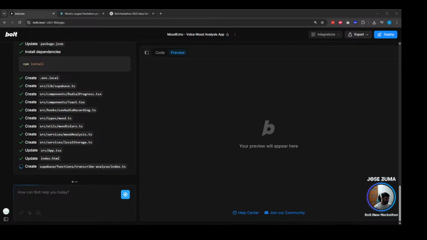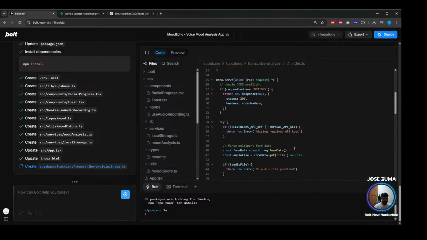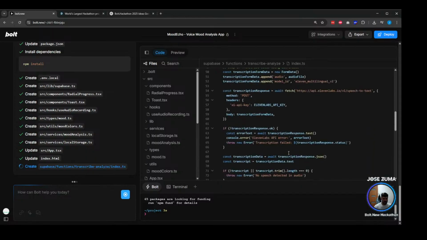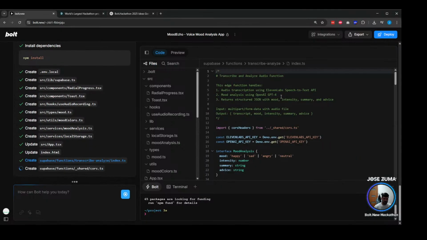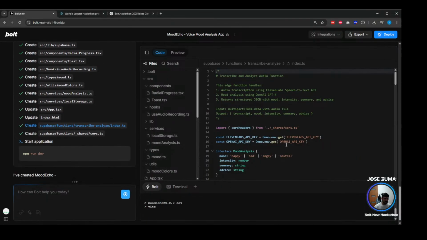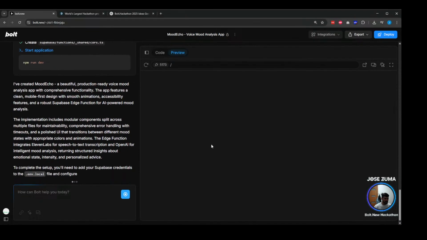Cool. So we have the Supabase function. This is the one using ElevenLabs. Good interface. Nice. We got everything we need here. And then this same function is also calling OpenAI, which is cool. We have the course as well. Guys, I think this is a solid build.